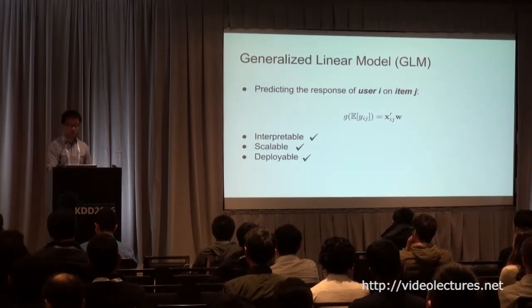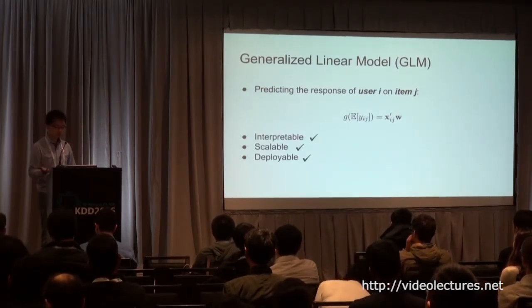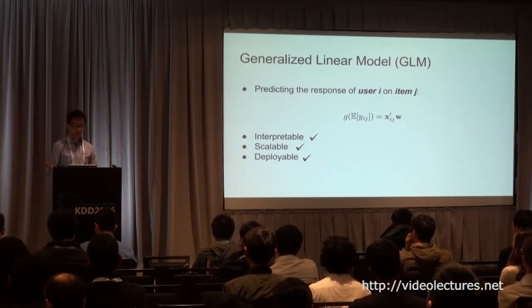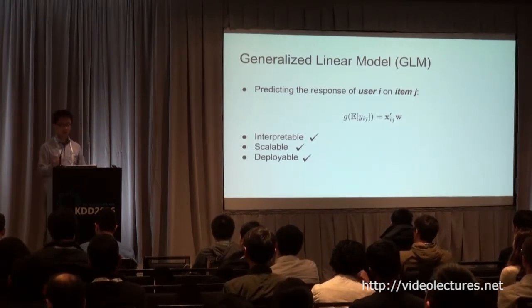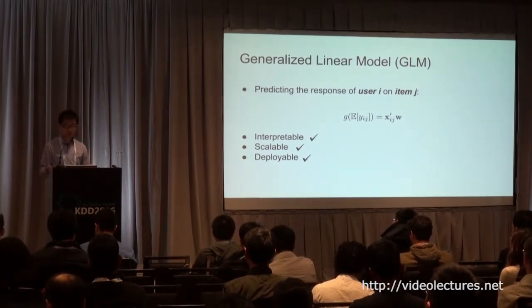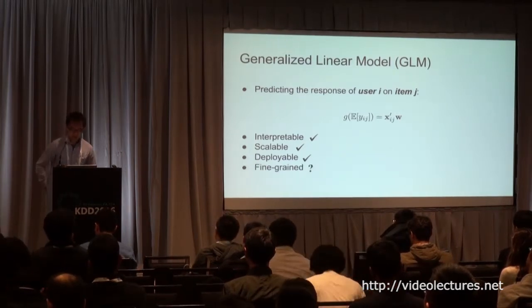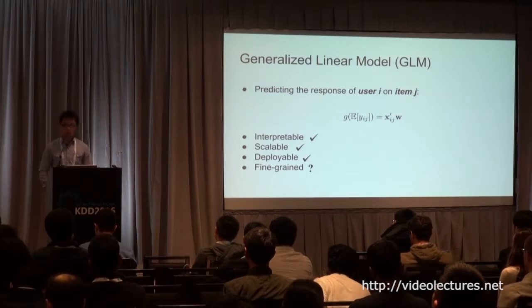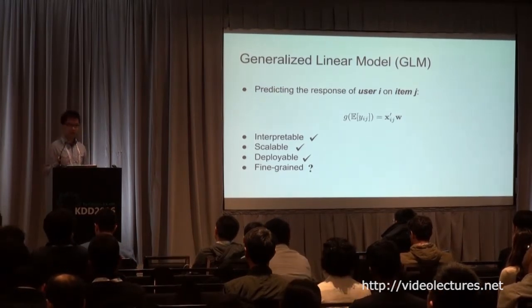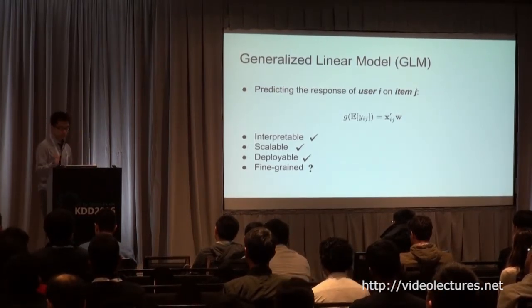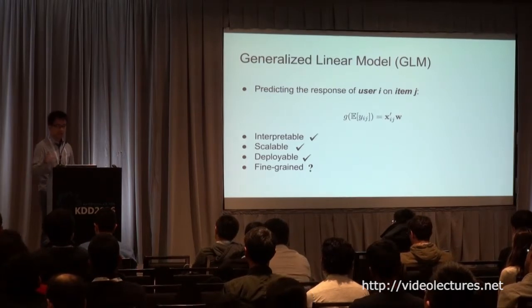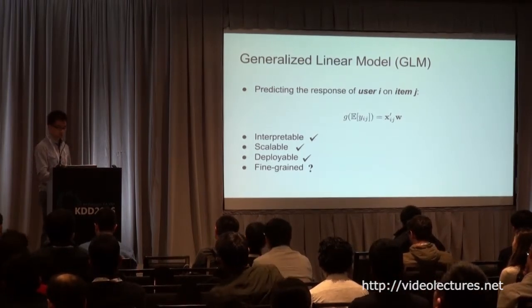Of course, this model is interpretable, it uses features, and it's scalable. A lot of algorithms and papers discuss how to scale up linear models, and it's deployable because it's one of the most popular models across different companies. People already know how to deploy such a model. So the only thing in question is whether this model is fine-grained. We call it fine-grained if we look at the model not only at the global level but at individual users. For users with more data, we want to adapt the model to that particular user.